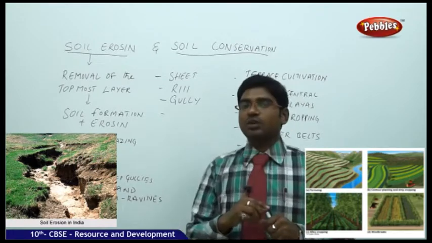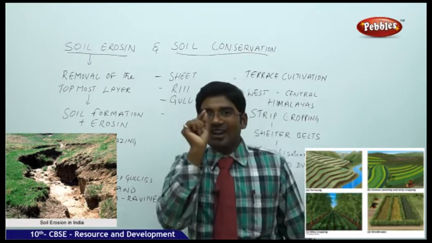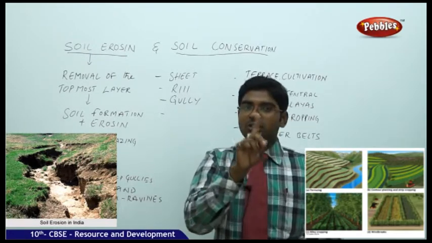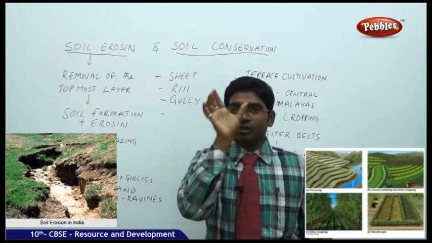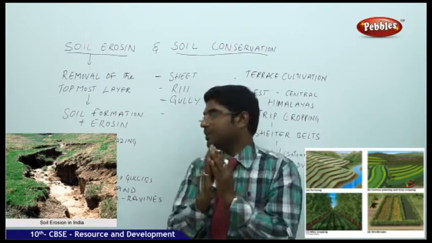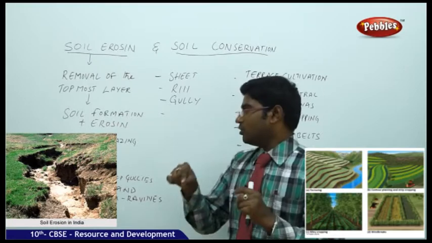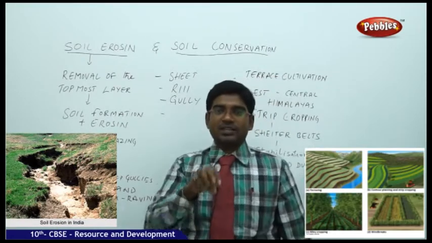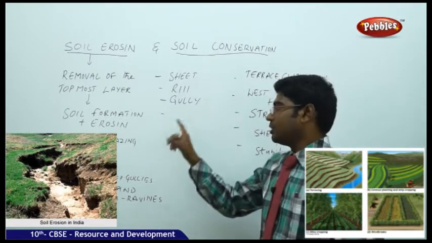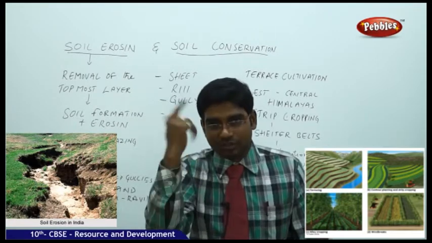We discussed soil formation earlier. It takes millions of years to form 1 centimeter of soil on the land. So soil formation and soil erosion go hand in hand. They must be in balance, otherwise it results in something very dangerous. Now, what are some of the factors that make soil become eroded? First, overgrazing, the over-eating of the grass on the land.